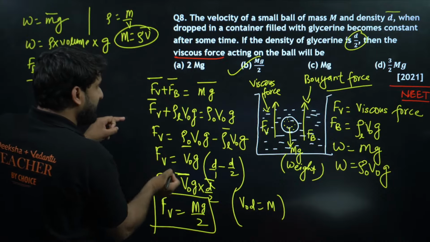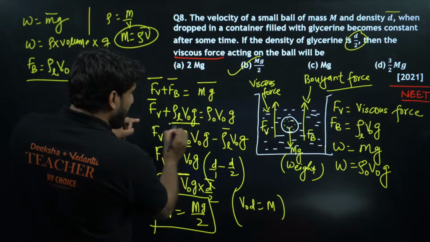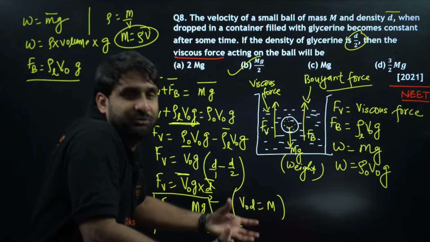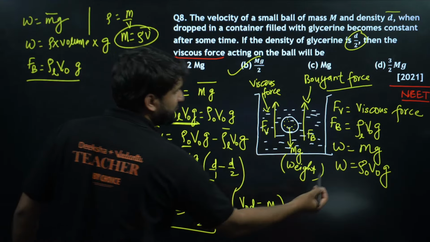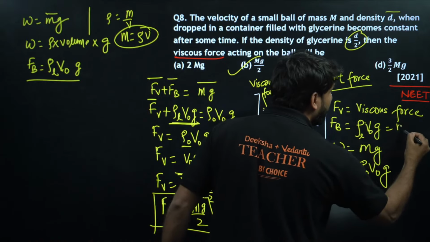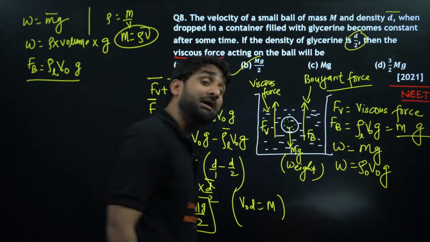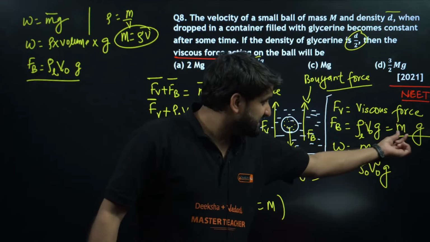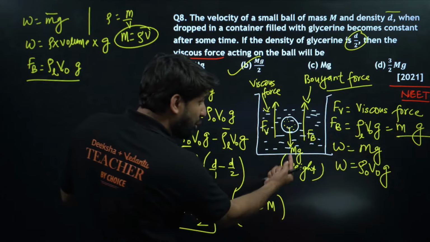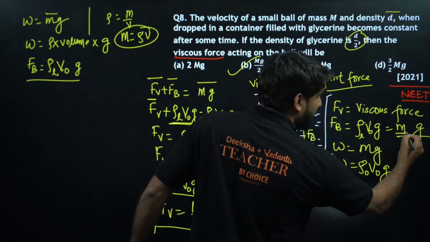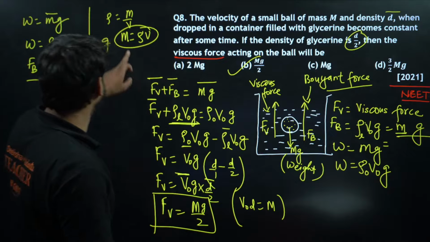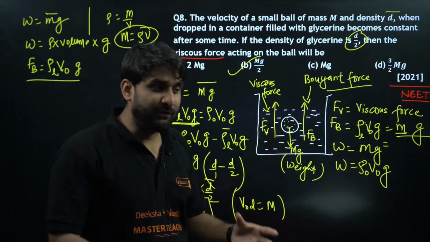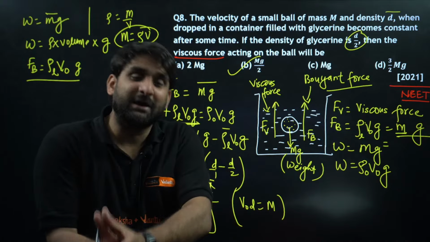So viscous force can be written as what? Buoyant force, the formula of buoyant force is this. Buoyant force is the weight of the liquid displaced by the object. But this mg, a weight means mg, this mg is not direct. In finding out the mg here for buoyant force, we use the formula of density into volume, but always take the density of liquid. So buoyant force is the weight of the liquid displaced by the body.